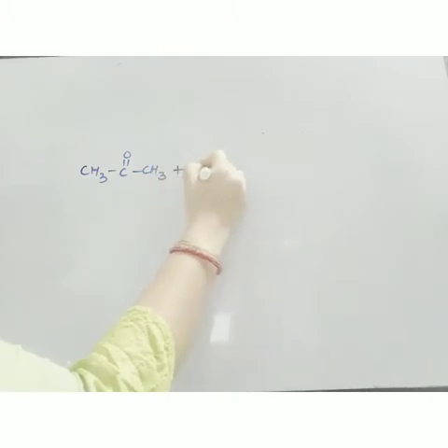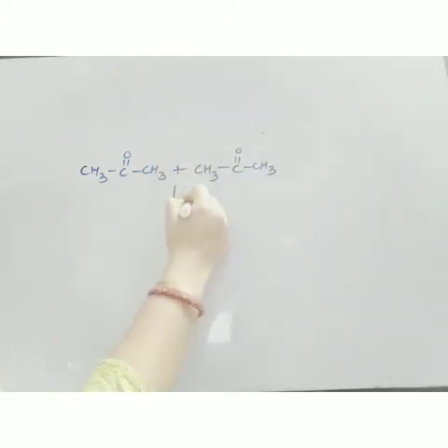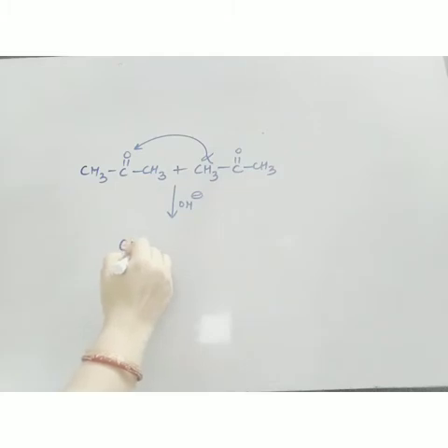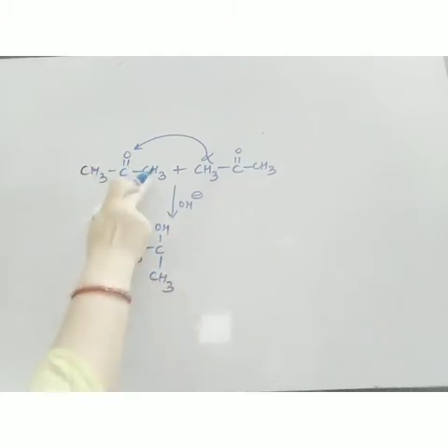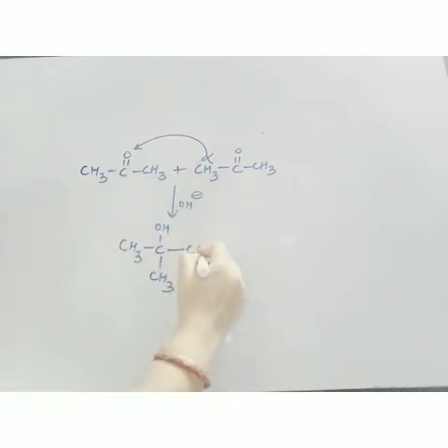One more example we are taking. Let's take an example of ketone. Suppose self-aldol of this propanone. Now in the presence of dilute base, 2 alpha carbons are there. Any alpha carbon you can select. Now this hydrogen is shifted here. So it will be CH3COH. Now this CH3 will come down. Okay. And this carbon will be joined like this.